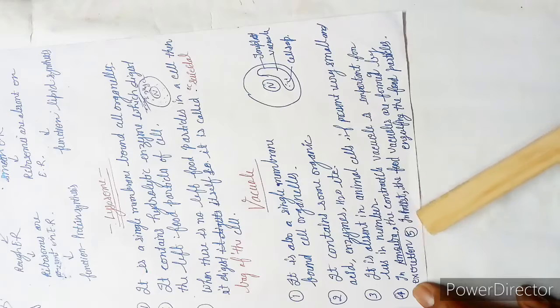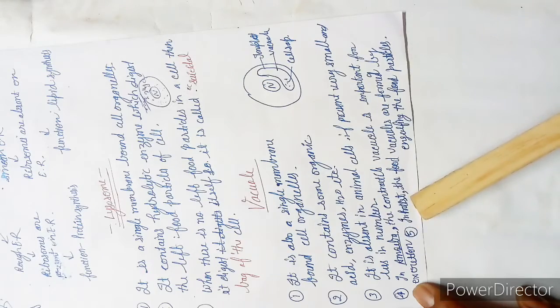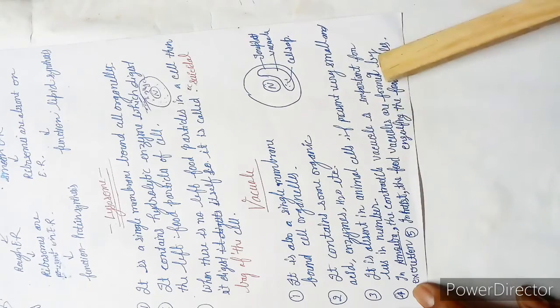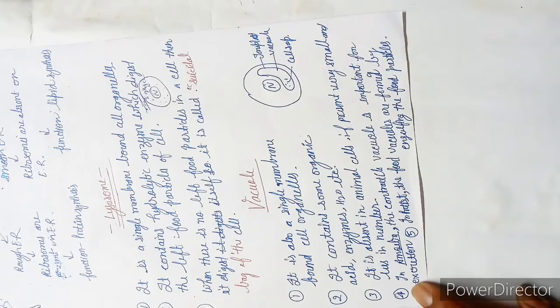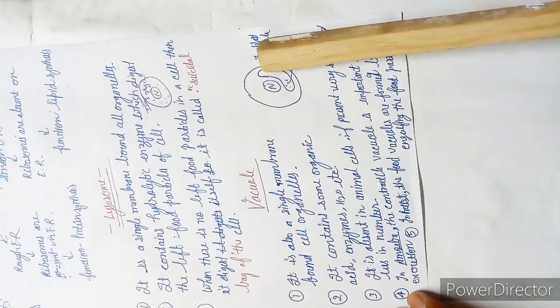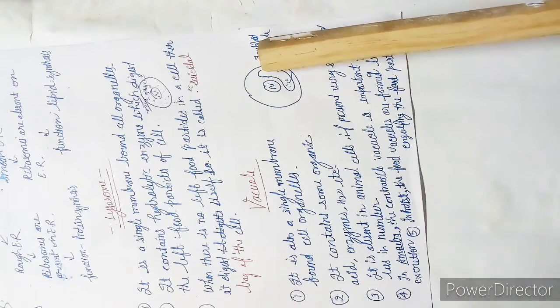and next, in protists, the food vacuoles are formed by engulfing food particles. In chapter 3 we will be discussing protists. Actually there are 5 kingdoms in the biological world.